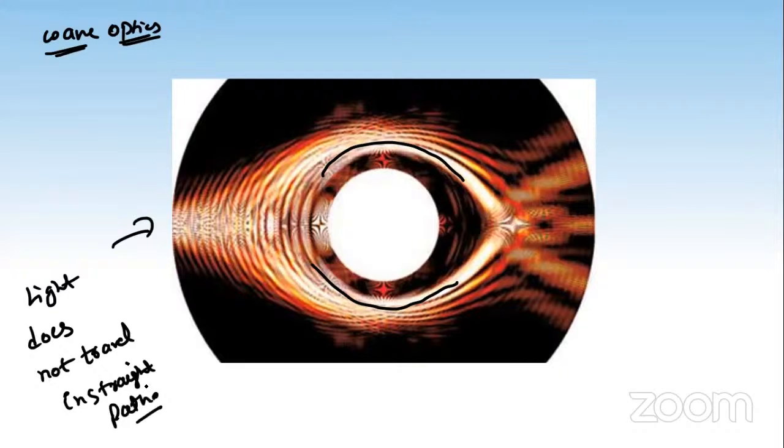Okay, this is all from wave optics. But geometrical optics says it travels in a straight line. That's why we were considering these as rays. So remember, from now onwards, as we have entered the region of wave optics, we'll not take those concepts. We'll take some of the concepts, but these concepts will drop. We will not say that the light travels in a straight line. From now, as the wave optics chapter has started, we'll say light does not travel in a straight line. Remember this, write in your notes.